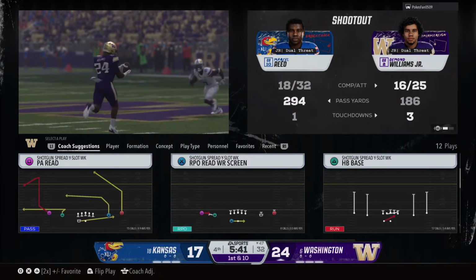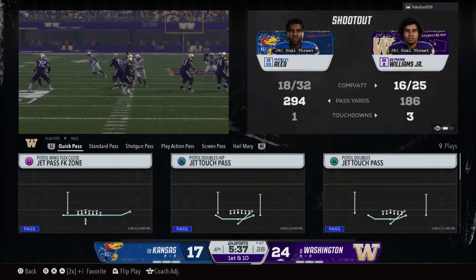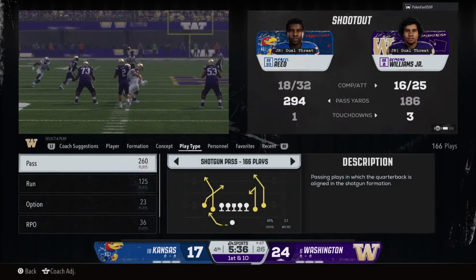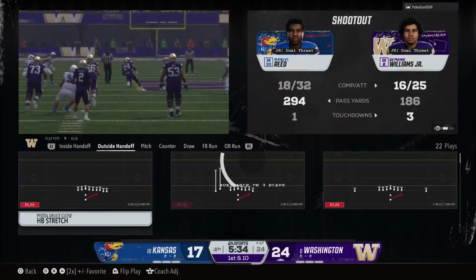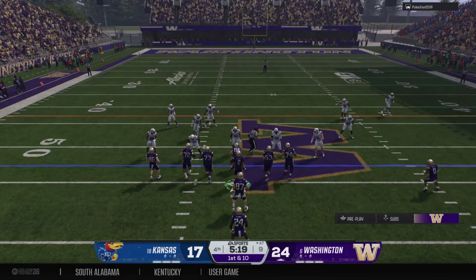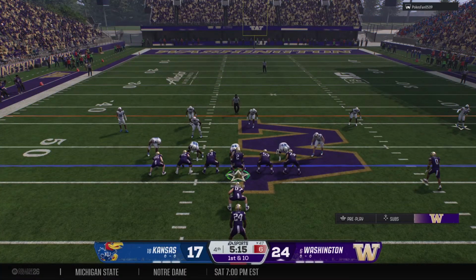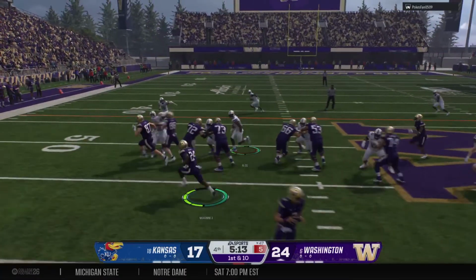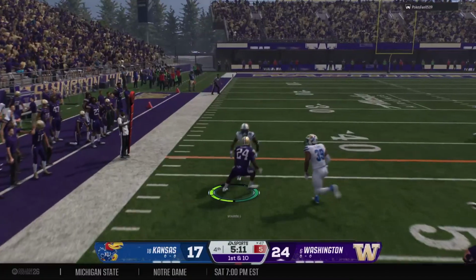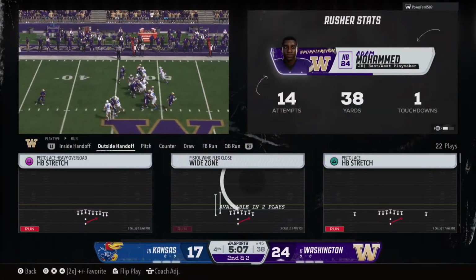Well, the defense gets these guys to third down. They got a chance to get them off the field, and instead they give up the first down. So the clock will continue to move, and the defense is really at the mercy of this offense at this point. Washington getting set with a 1st and 10 now. Handoff to the left. They get him down, but that's a solid gain.